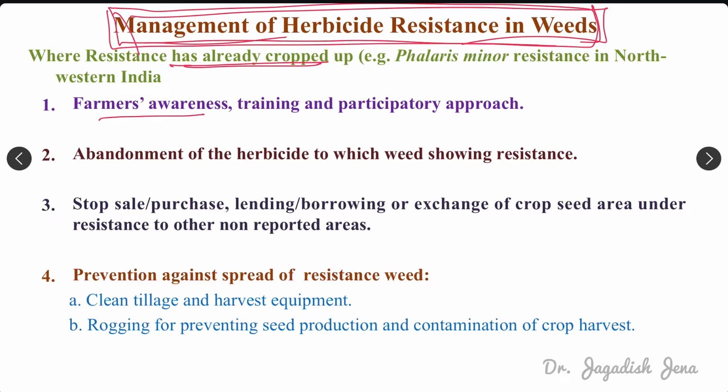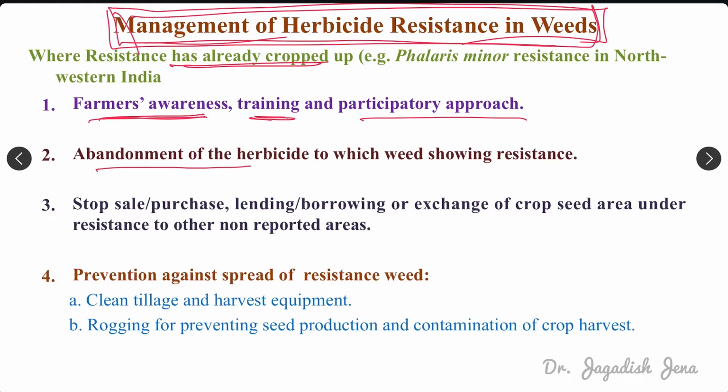The first thing is farmers' awareness. We must let the farmer know that this particular weed has already become resistant to that particular herbicide, so just stop using that herbicide. That is farmers' awareness, training and participatory approach. You must visit the village and make the farmer aware that this particular weed has developed resistance to that herbicide, so just apply an alternative herbicide, right?